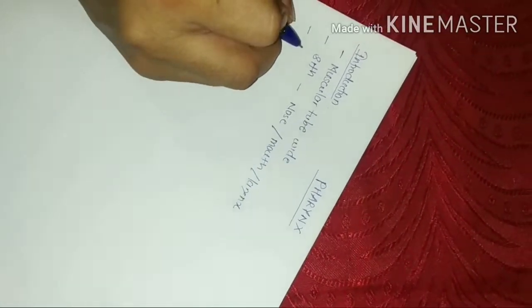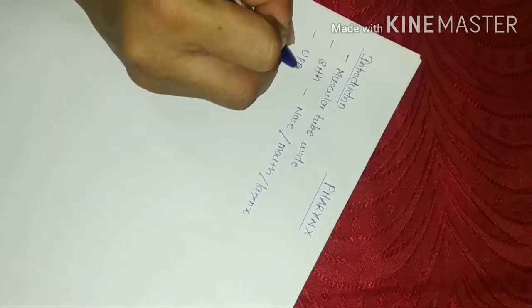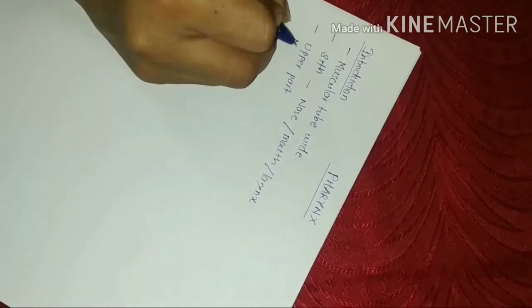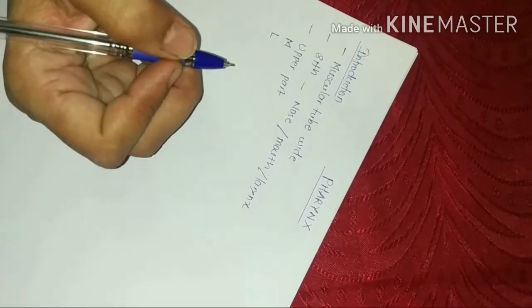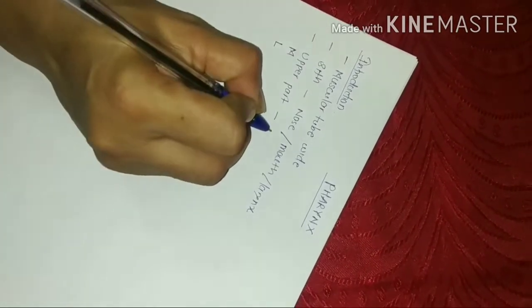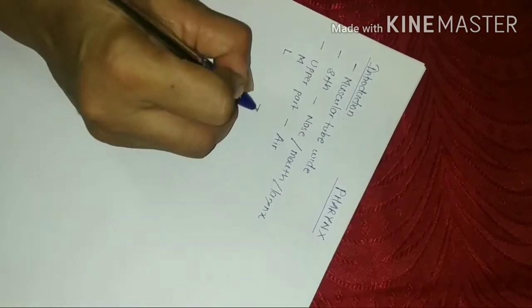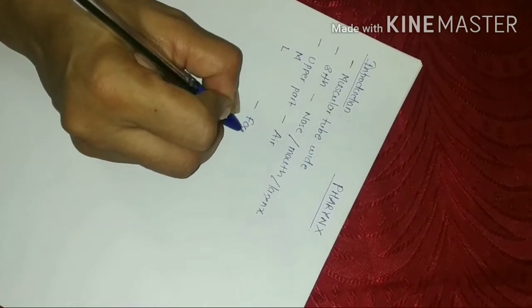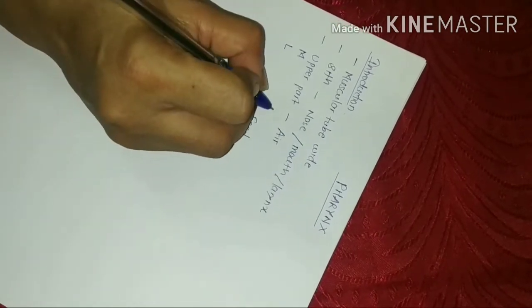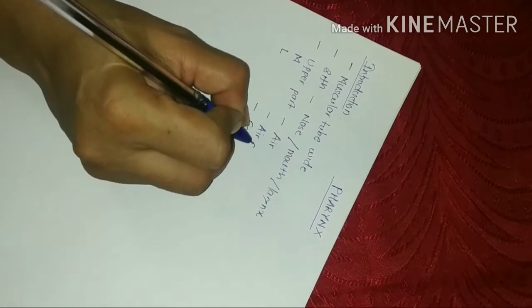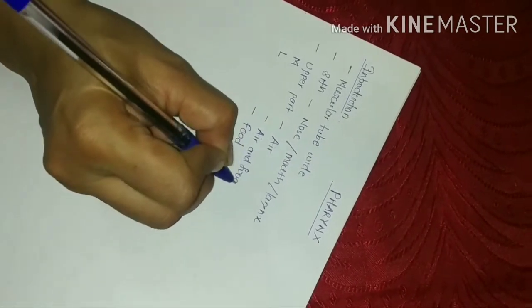Then arbitrarily we have divided it into three parts: upper part, middle part and lower part. So the upper part is responsible for transmitting air, the lower part is responsible for transmitting only food, whereas the middle part is responsible for transmitting air and food both.